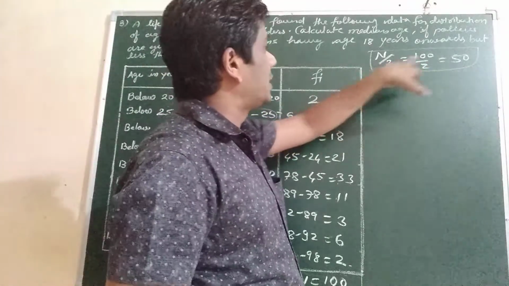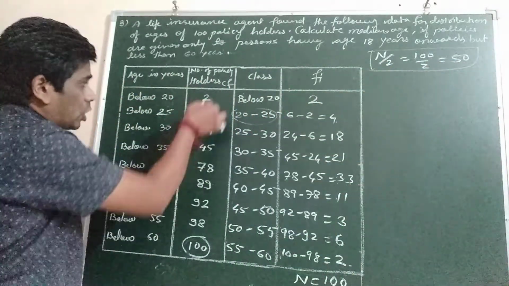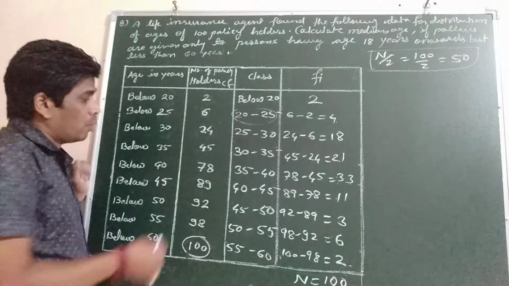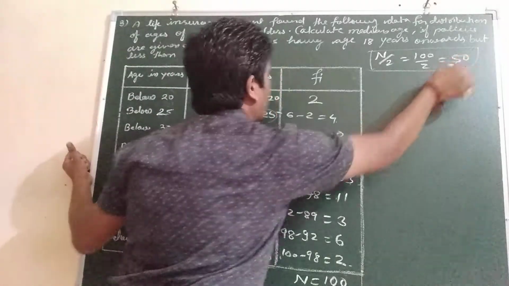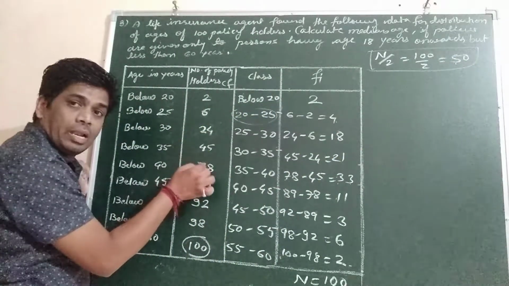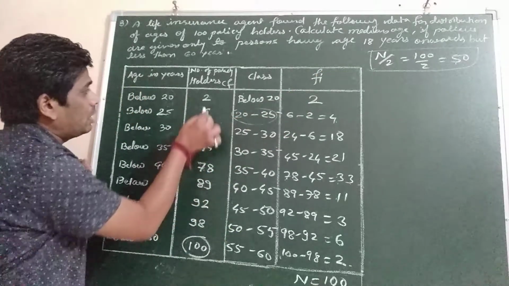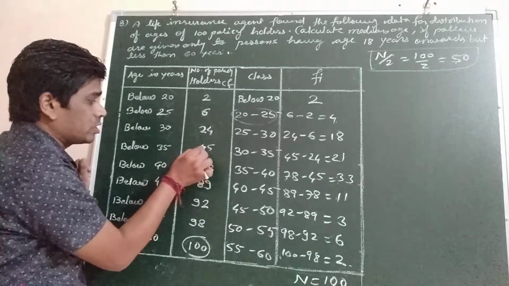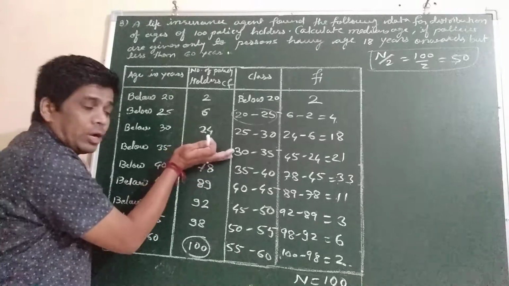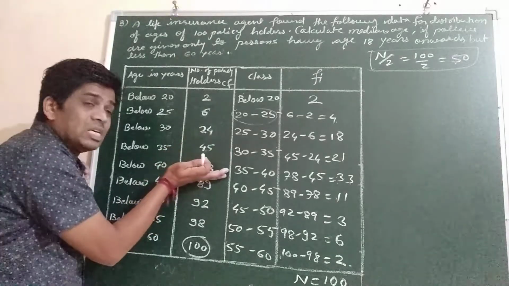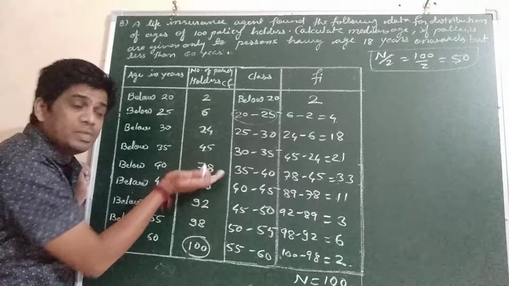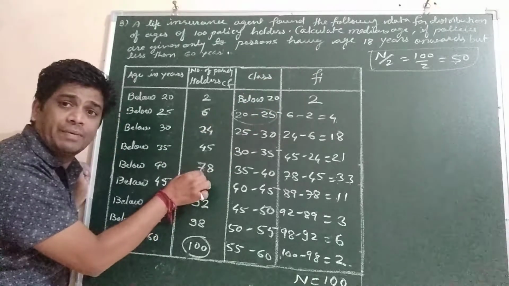If we get this number, then you have to see in the cumulative frequency where this number will be occupied. 50 is there, so here is 45. This indicates that up to 45 numbers are there. Then it is 78, which means 50 is included in the 78.